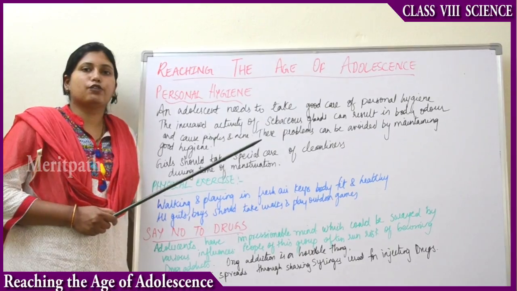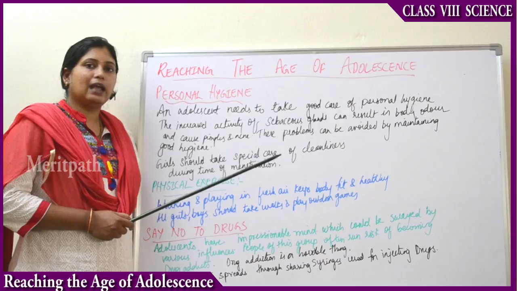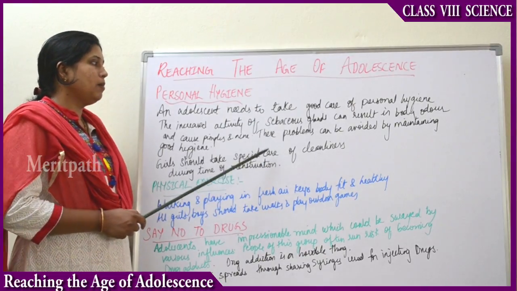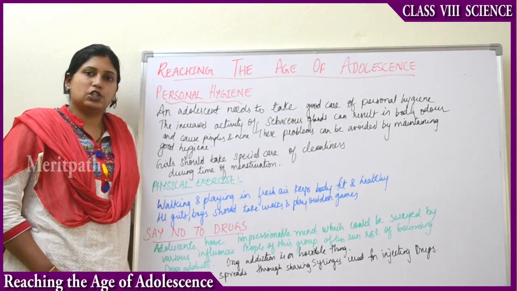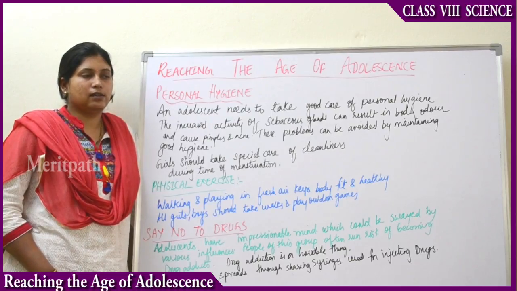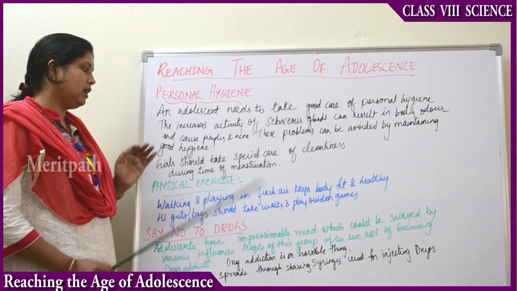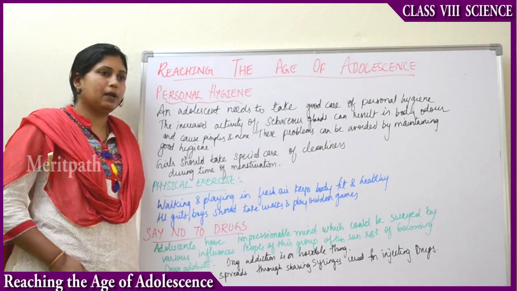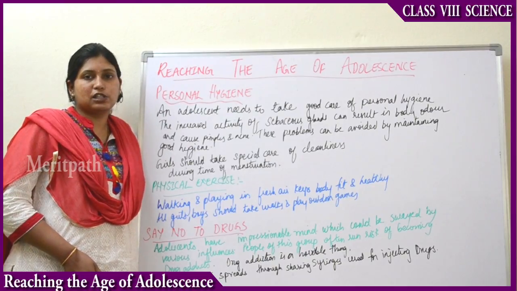So that is the reason you have to keep yourself neat and clean, wash your face multiple times and take a bath twice a day to keep yourself clean and oil free. These problems can be avoided by maintaining personal hygiene. Personal hygiene means changing your clothes twice a day, taking a bath and washing your face 2 or 3 times a day. And especially females need to take special care of cleanliness during the menstruation time, because if they don't maintain proper cleanliness, then bacterial infections may occur.